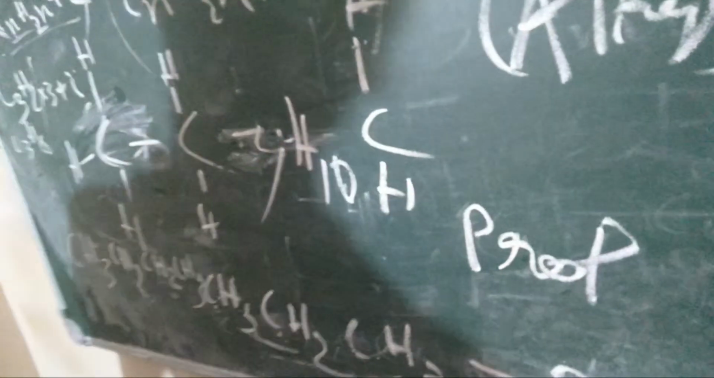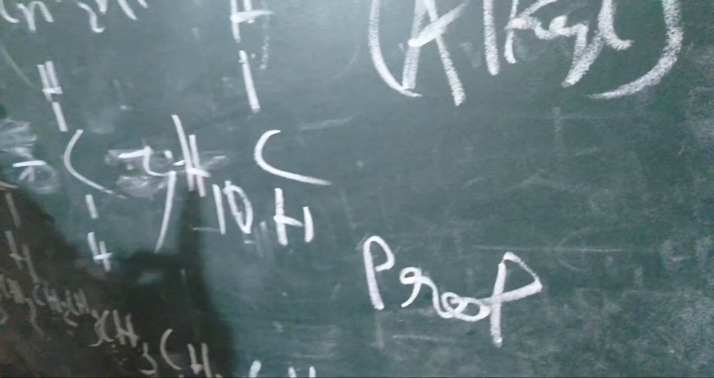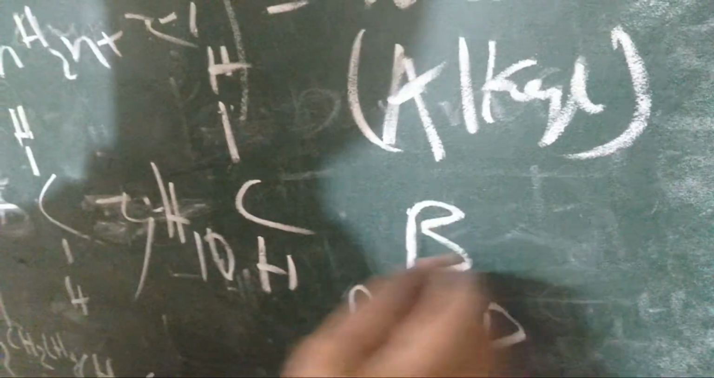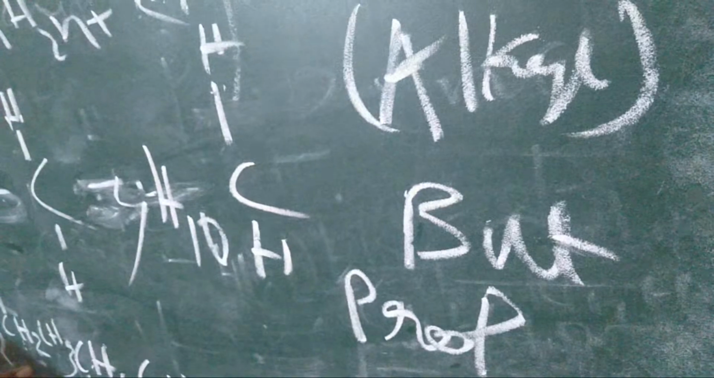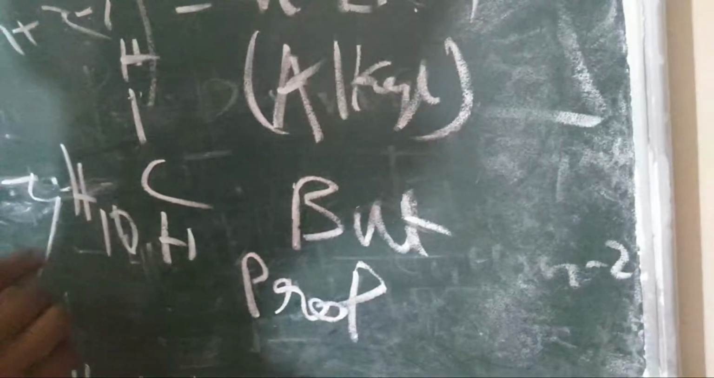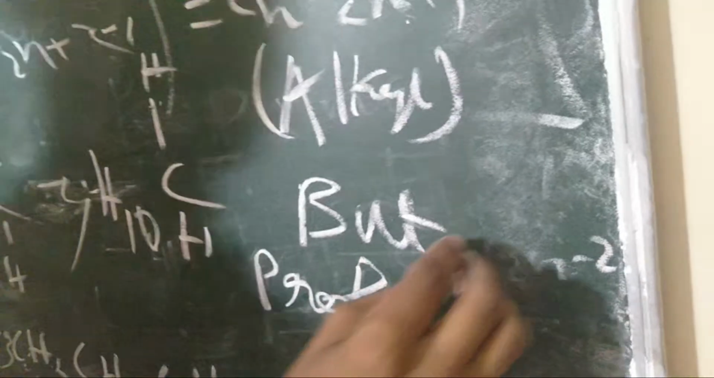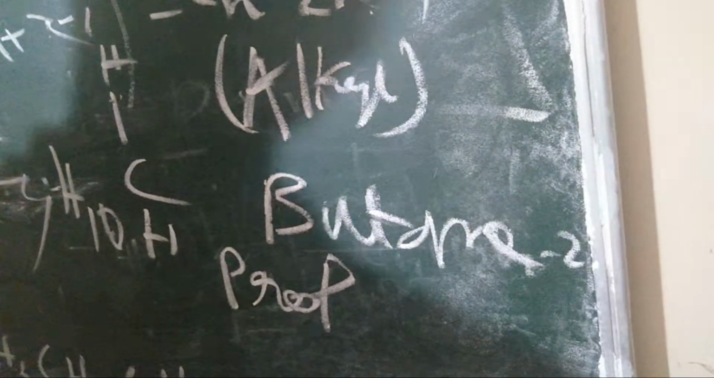C4H10. C4, H10. So we know that first we have to make the prefix. The prefix will be but for 4. Here is a single bond structure, so it becomes an. The suffix will be for H10, which means alkane, meaning ane. It became butane. This is the basics.